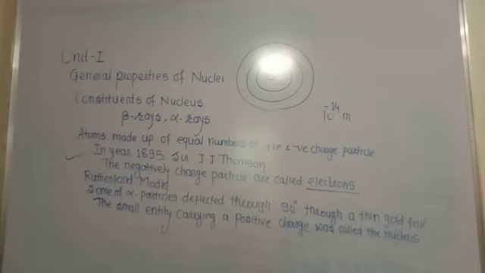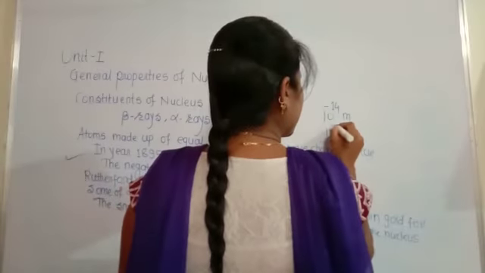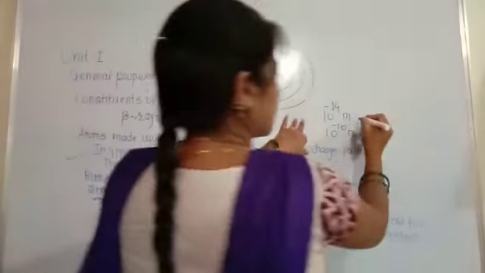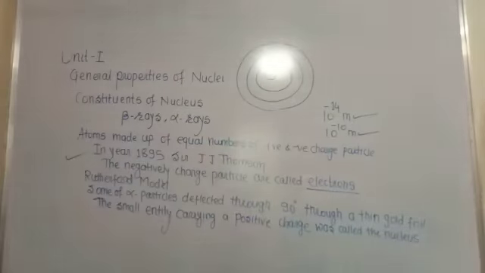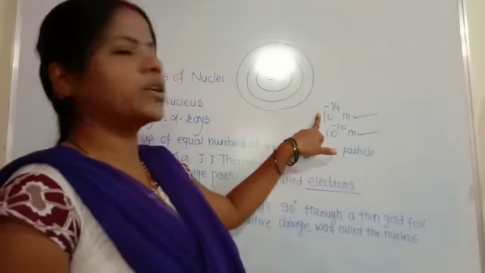Whereas from the study of the kinetic theory of gases and other phenomena, the diameter of the atoms was shown to be of the order of 10 to the power minus 10 meter, while the nucleus was experimentally found to be 10 to the power minus 14 meter.